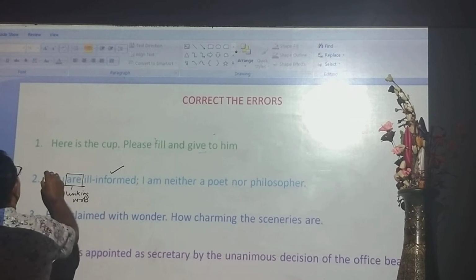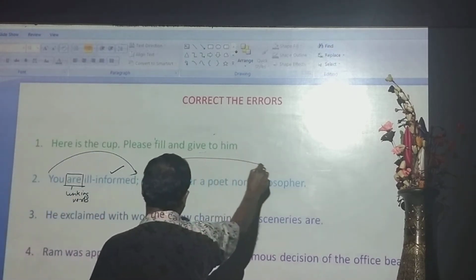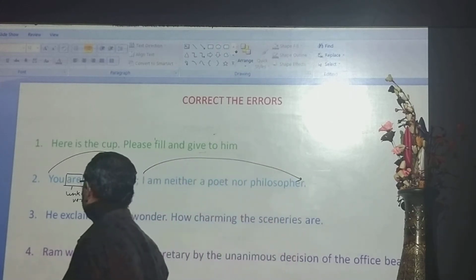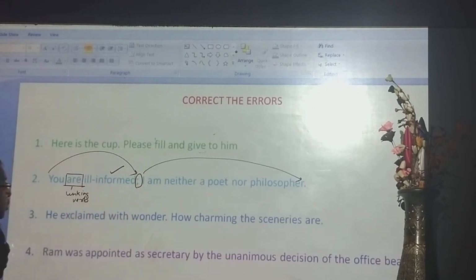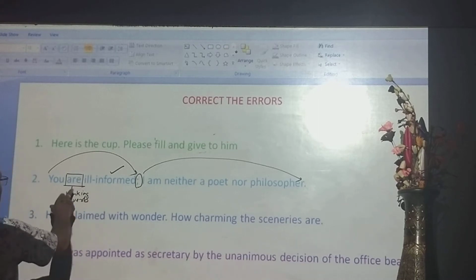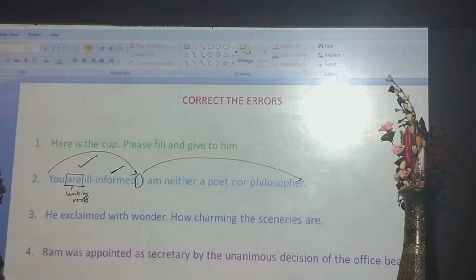You can see this sentence starts from here, and another sentence starts from here. You are ill informed, and you can see there is a punctuation mark, a semicolon. When two sentences are joined by a semicolon, they are coordinate clauses, meaning both are main clauses. You are ill informed, and as an adjective the sentence is correct, there is no mistake.